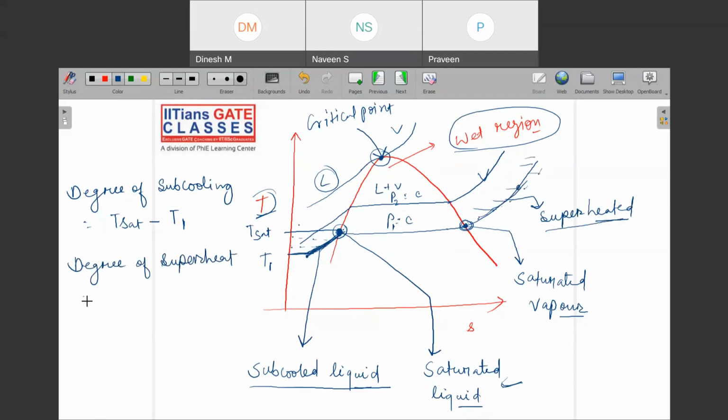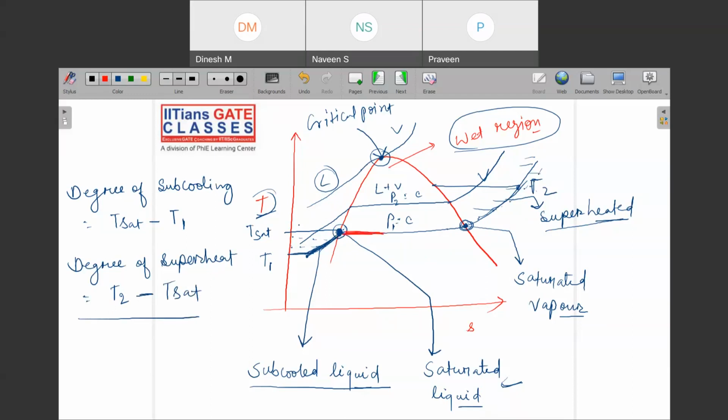So what will be the degree of superheat? Let me say that this temperature is T2. So T2 minus whatever was the saturation temperature. So can I say that degree of superheat is T2 minus T saturation? Hope the ideas of saturation temperature, pressure, degree of superheat, and subcooling are clear. Okay.